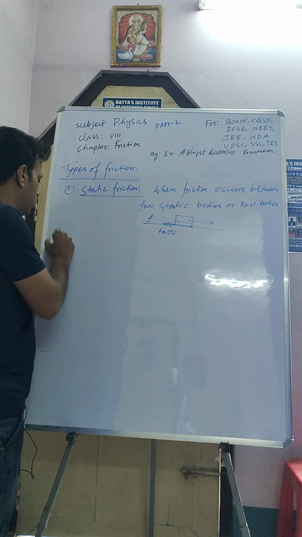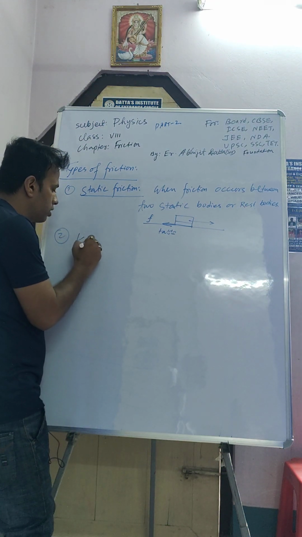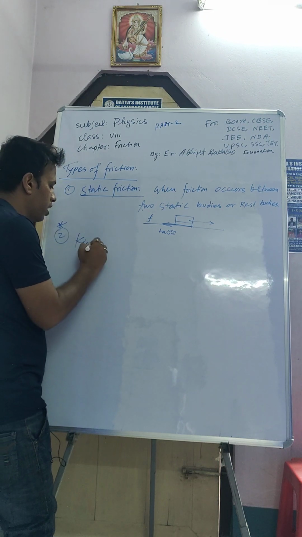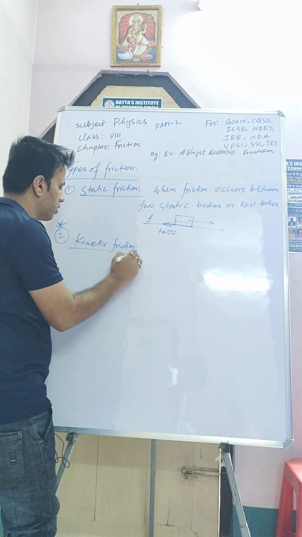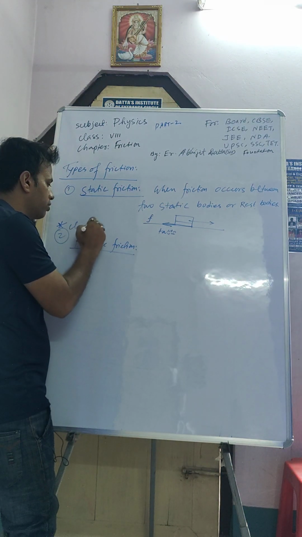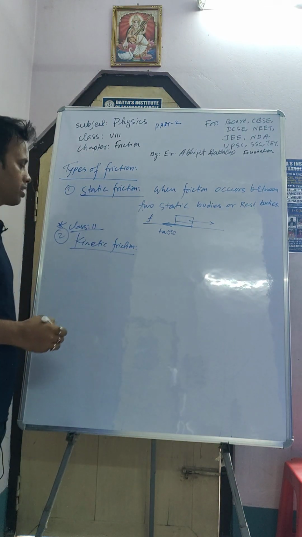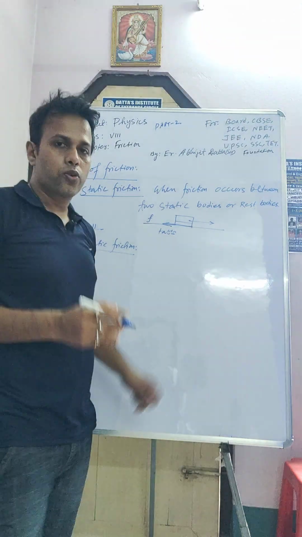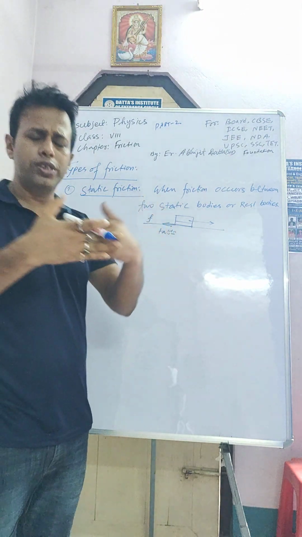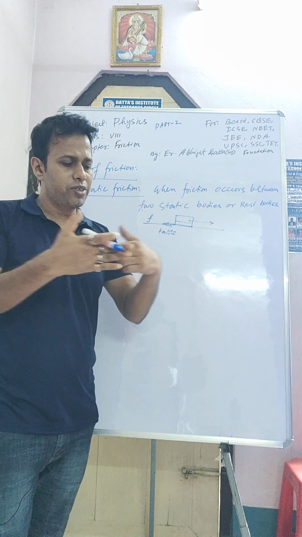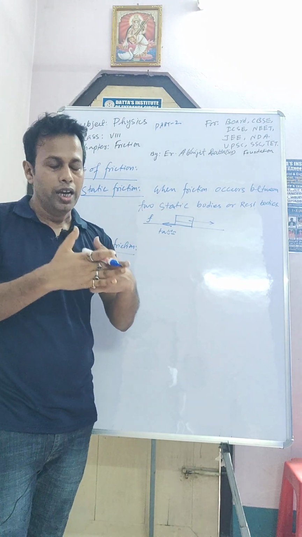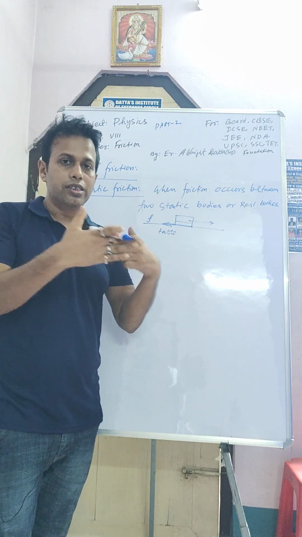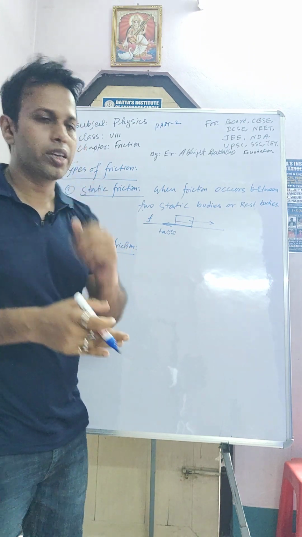Now second, kinetic friction. This is not in your syllabus, you will get this in class 11. So what is kinetic friction? When 2 bodies are moving in opposite direction or same direction, if there is any collision between the 2 cars or 2 bodies, then this type of friction will be known as kinetic friction.